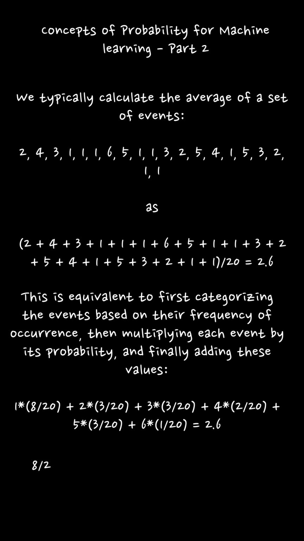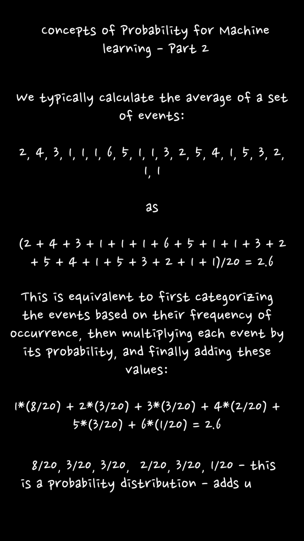A probability distribution assigns a numerical value to each possible outcome so that they all sum up to 1. We can improve our estimate of both the average outcome and the probability distribution if we increase the number of observations. From a machine learning standpoint, this means increasing training data improves model predictions. In this video, we will examine how the concept of average has a connection to another concept that we use extensively in machine learning, entropy.